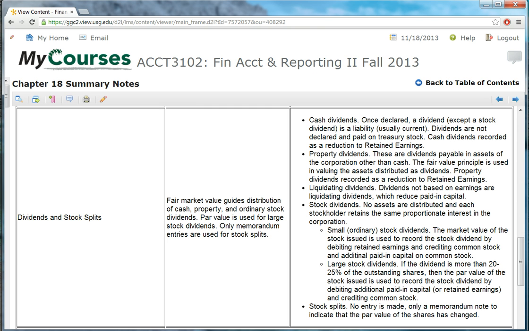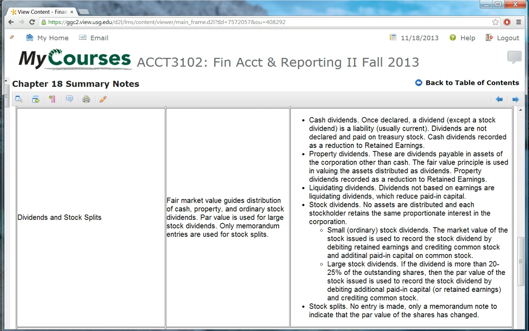And so what will happen is retained earnings will get debited for the total market value of what is being distributed. And then since additional shares of stock are being issued, the paid-in capital accounts, the common stock account itself, which is where we keep track of the par value of the stock, and additional paid-in capital, both of those accounts will be credited. So let's say the total market value of what's being distributed, these 15 shares, let's say the market value is $20 a share. That would be $300 would get debited to retained earnings.